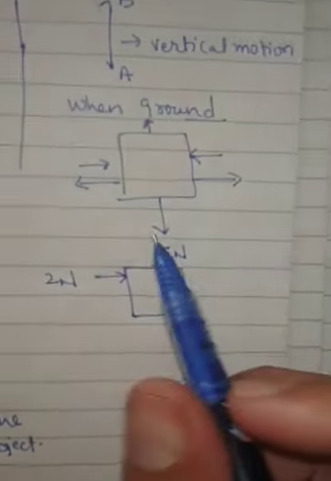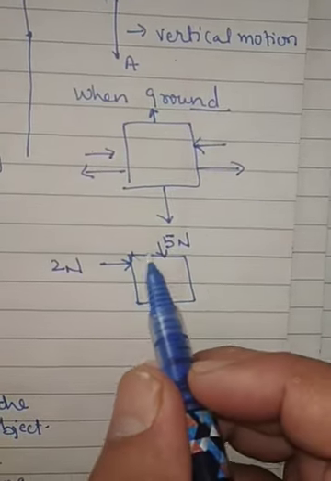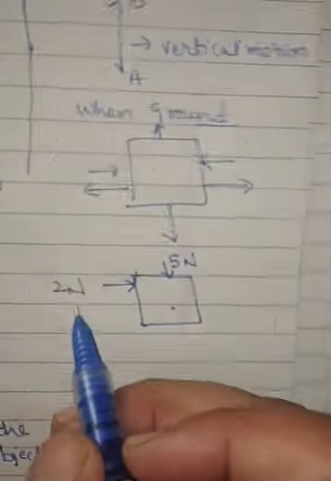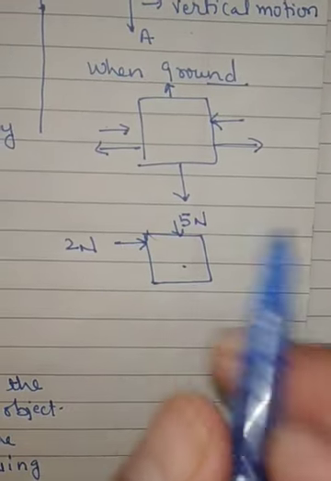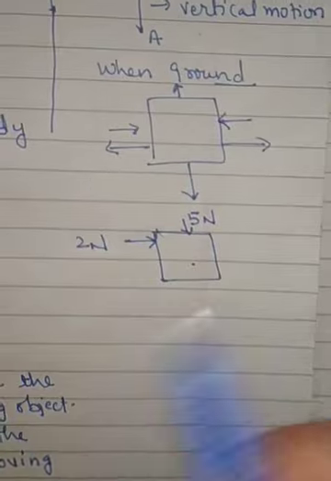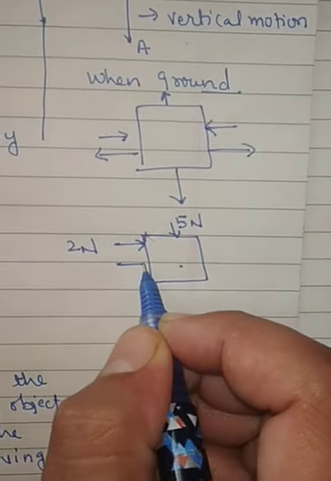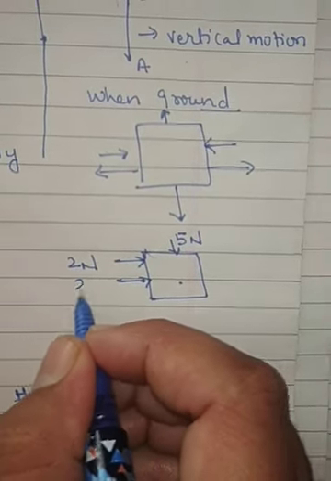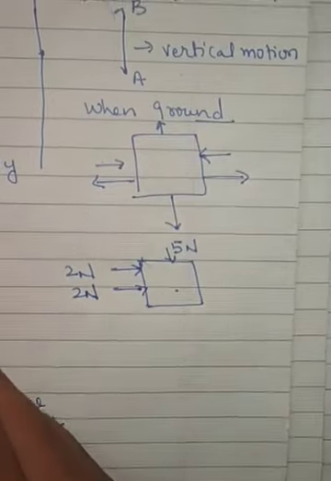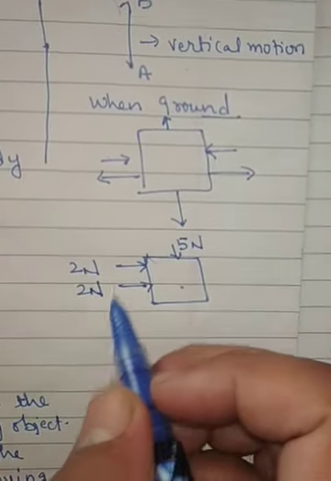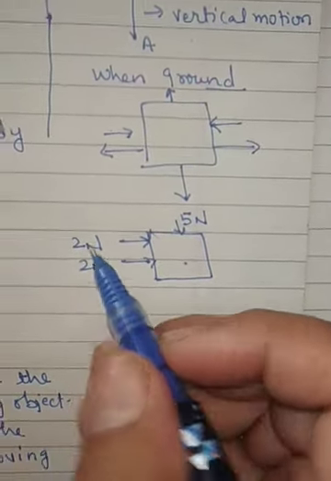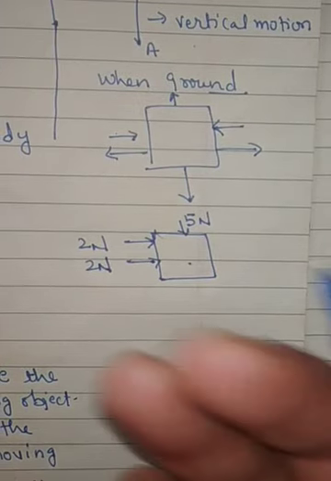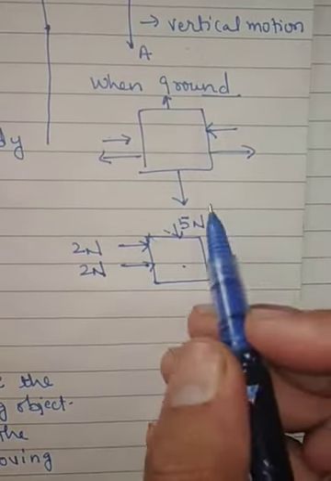If you apply a force on this box, it requires 5 Newton, and you are applying only 2 Newton. You call one more boy to apply force, and that boy also applies 2 Newton. Now it becomes 2 plus 2, 4. So you are still not able to shift this box, because we need 5 Newton.